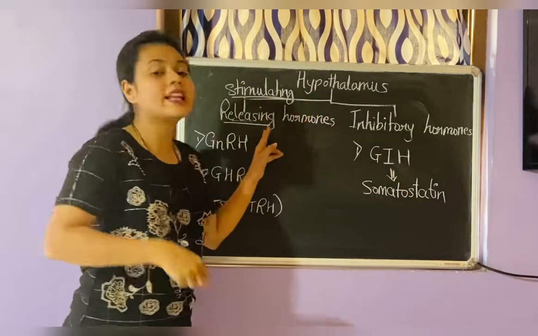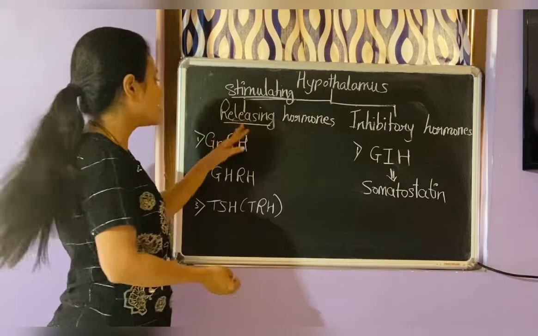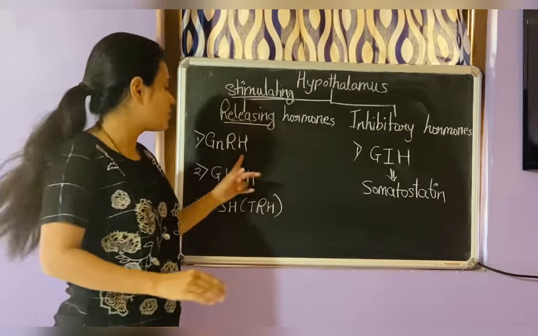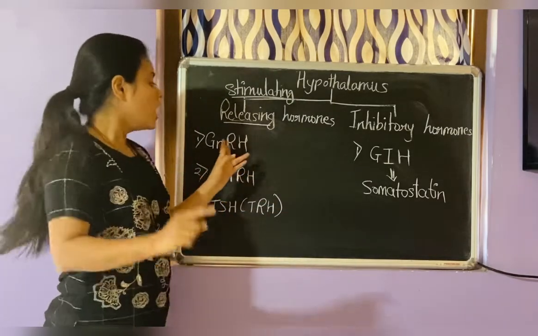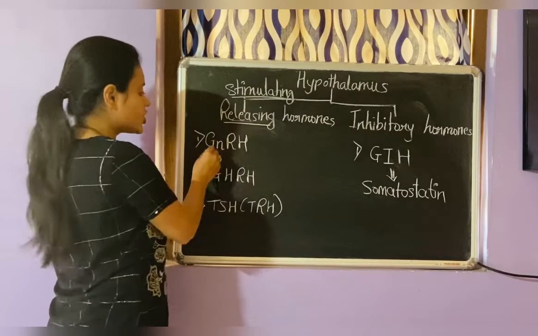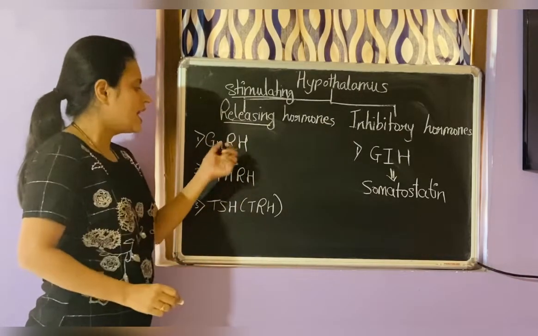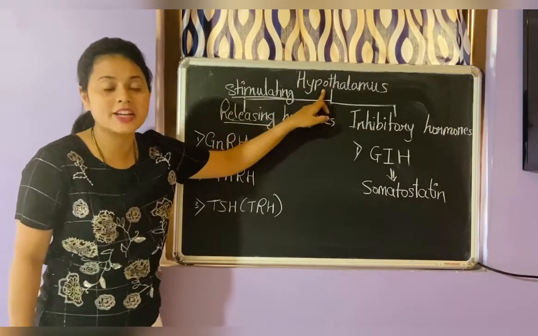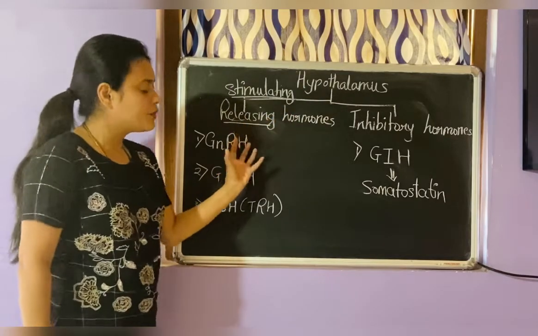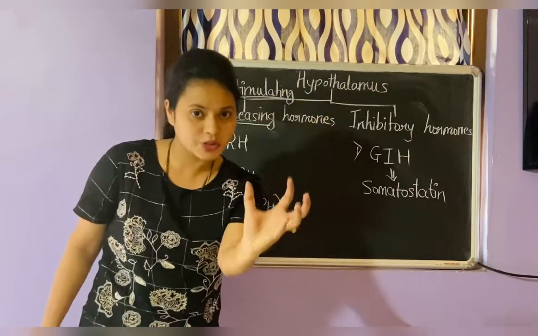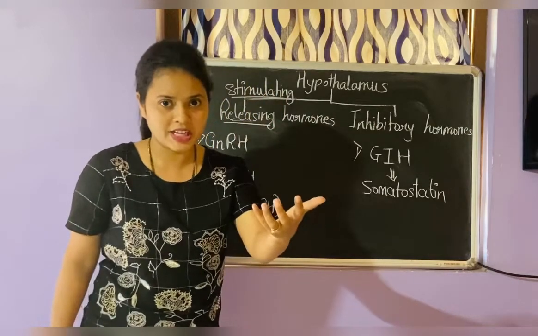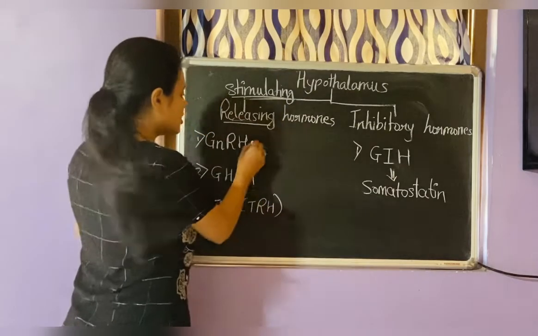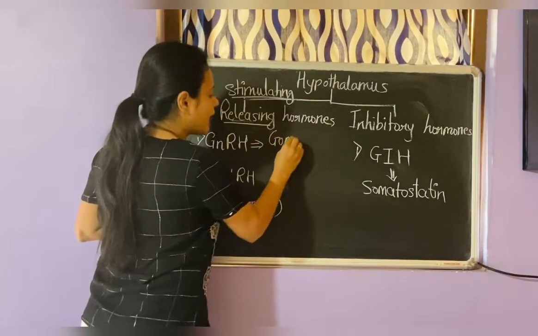Now if we talk about the releasing hormones, that is stimulatory hormones, there are actually many types. There are 9 hormones, but for the time being I'm going to tell you only 3 of them. The first one is gonadotropin releasing hormone, GnRH. It is secreted from the hypothalamus and comes to the pituitary gland, and the anterior pituitary gland is going to secrete the gonadotropins.